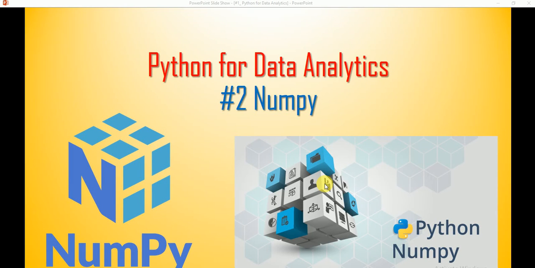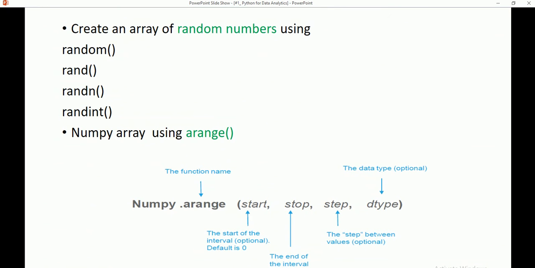Today we are looking at NumPy random numbers. Random numbers means we create random numbers in an interval, given a starting and stopping point. Here we use many functions, that is random, randn, and randint, to create the random numbers.